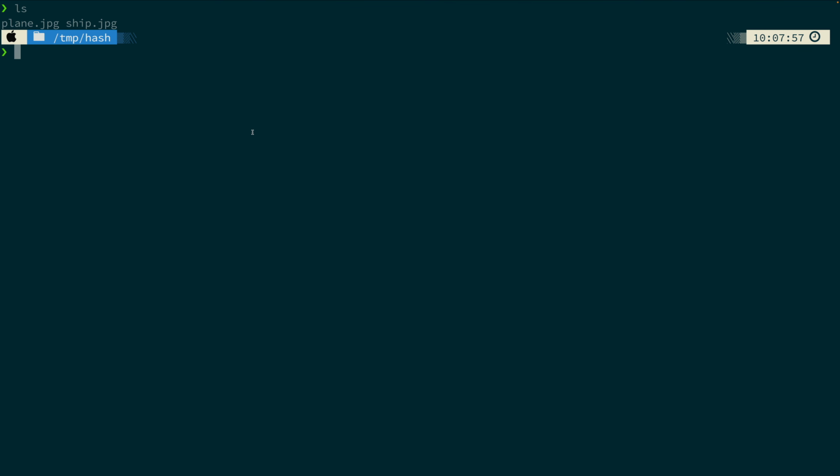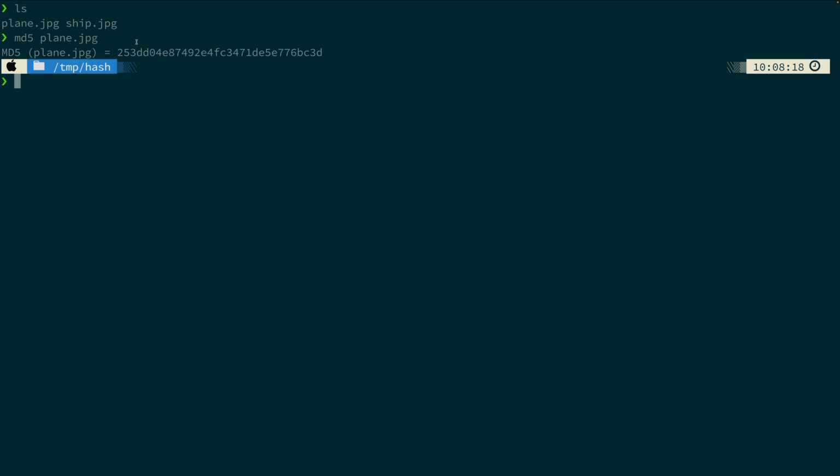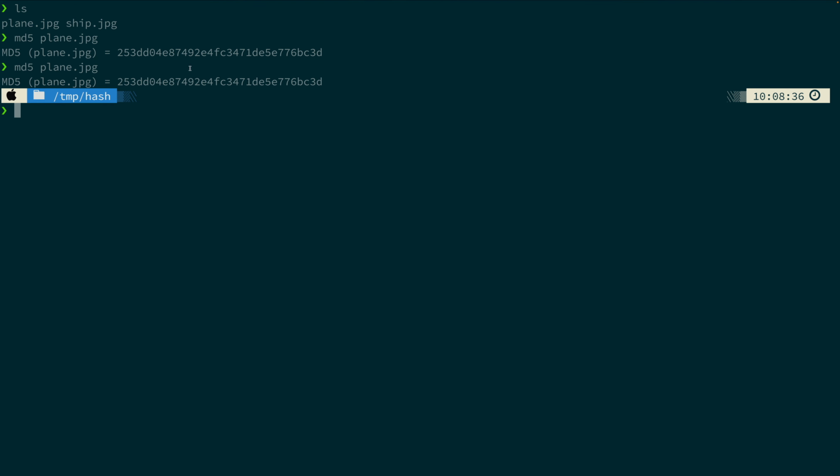I'm going to go ahead and generate a hash value of one of these files, and I'm going to use the MD5 hashing algorithm. So I'm going to put MD5 space and then plain.jpg. Go ahead and focus on the hashing value that's been generated. So this hashing value, in theory, should uniquely represent the image plain.jpg. So plain.jpg should always generate this hash value, and if I repeat this command, I get the same hash value.